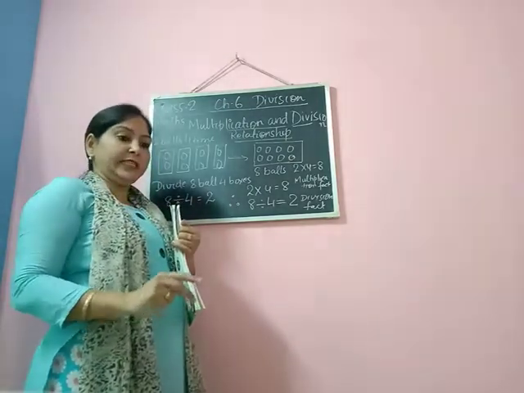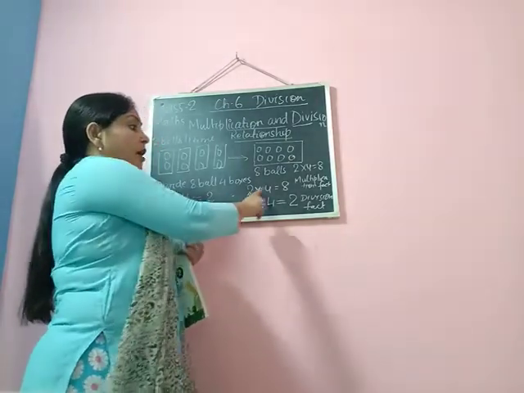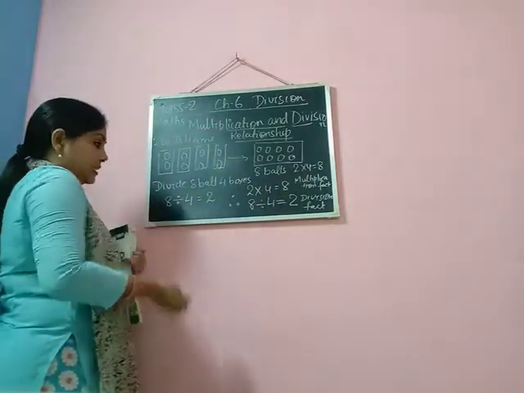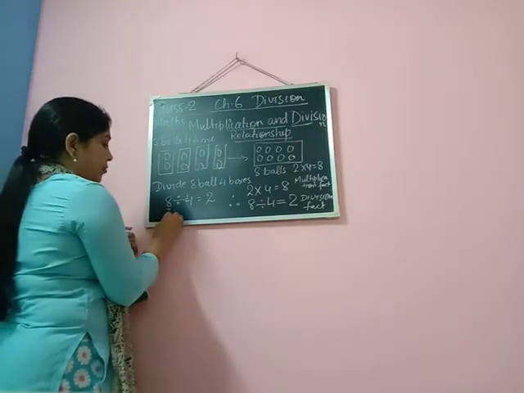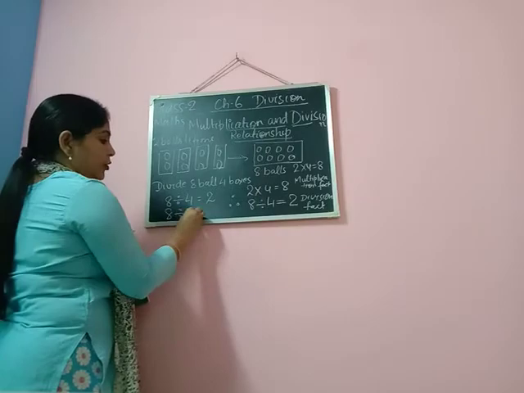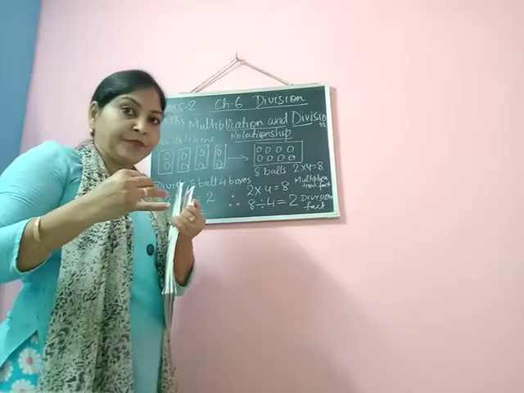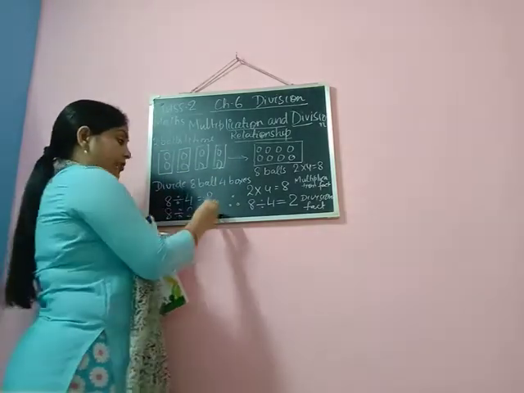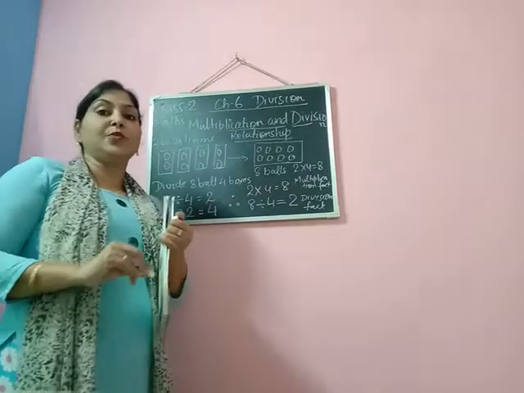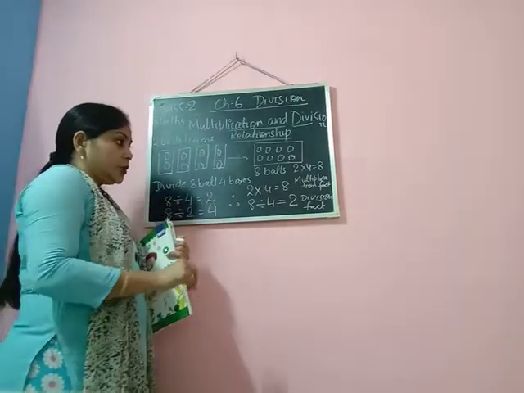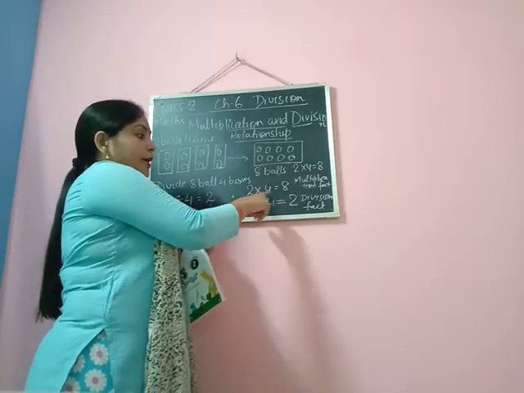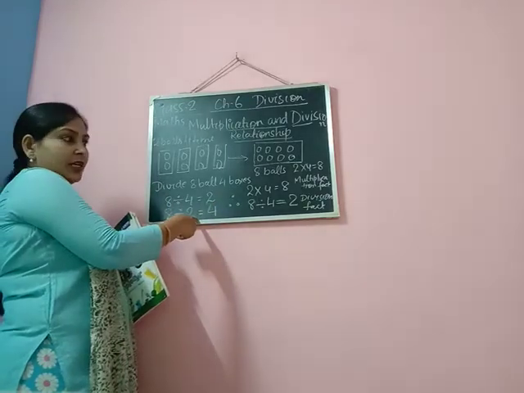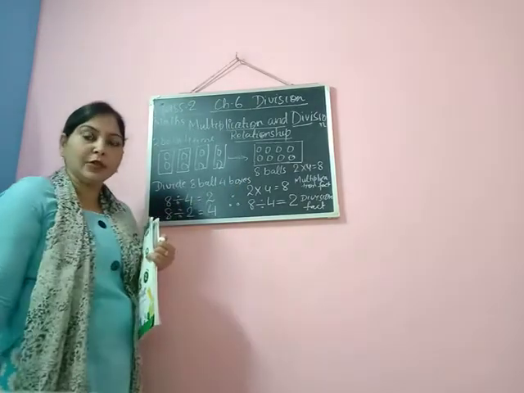And same thing, for example, if I try to divide 8 balls in 2 boxes, right? So I am doing it over here. 8 balls are together, and I am dividing or distributing them in 2 boxes. So what will happen? In each box we will get 4 balls. So over here we can understand 2 into 4 is 8. Now if I do the multiplication fact of this, then it becomes 4 into 2, that is also 8.